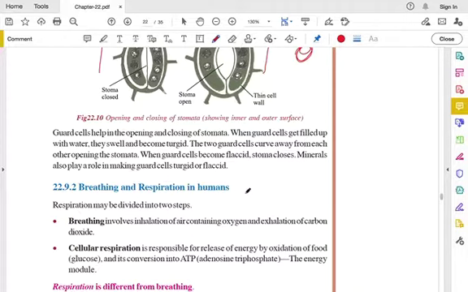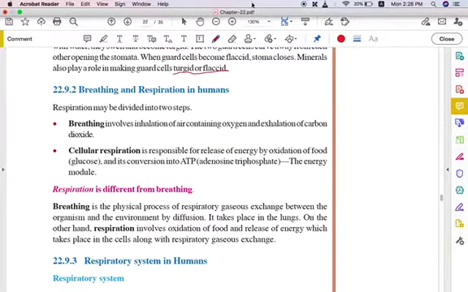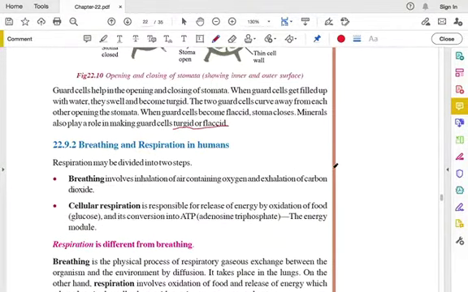Okay, then minerals also play a role in making the guard cell turgid or flaccid. So not only the water, but minerals also play a role in making the guard cell turgid or flaccid. Okay, inshallah in the next class we will see the breathing and respiration in humans. This chapter is a big chapter, so inshallah we will see slowly.